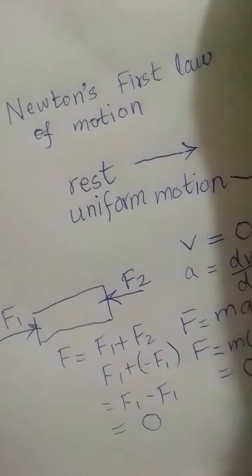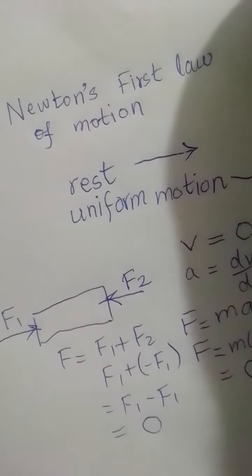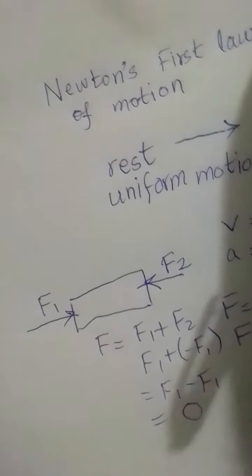So let us see the case of the body at uniform motion. If a body is at uniform motion, its velocity is constant, and its acceleration is dv by dt.